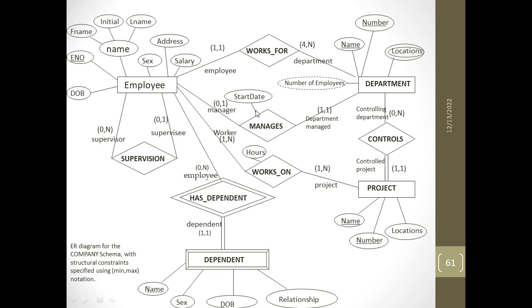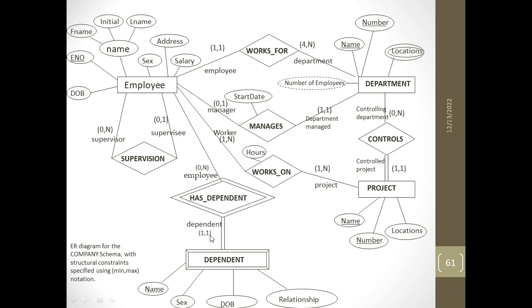As we can see, manages has an attribute start date. Department has a derived attribute, the number of employees. So I can calculate HR department has 2 employees, finance department has 3 employees, depending upon the list of employees.